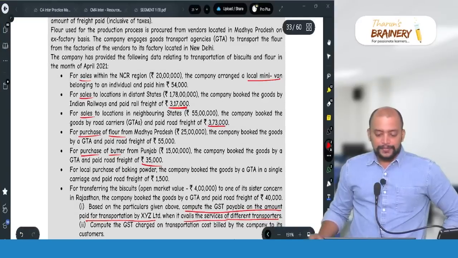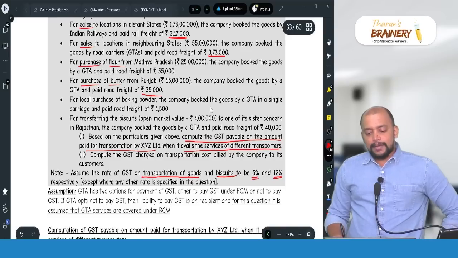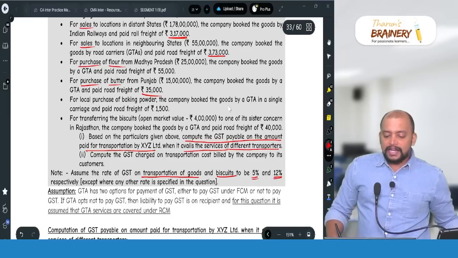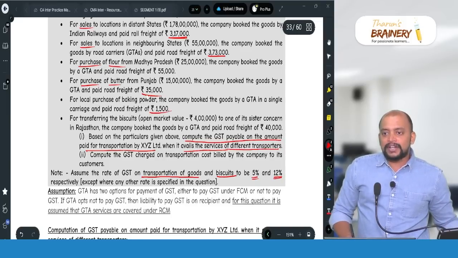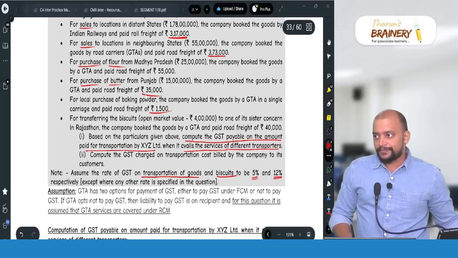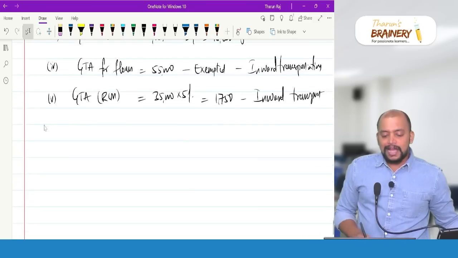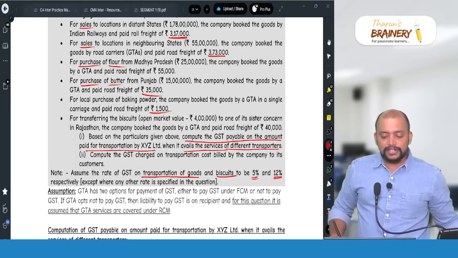Then next, for local purchase of baking powder, the company booked the GTA in a single carriage and paid a road freight of 1,500. Baking powder will not come under flours. So therefore it will be taxable, and previously we had a 1,500 exemption, but that is not there now.